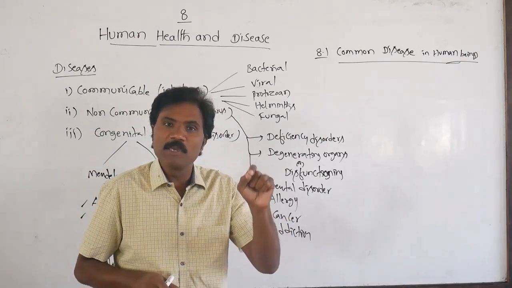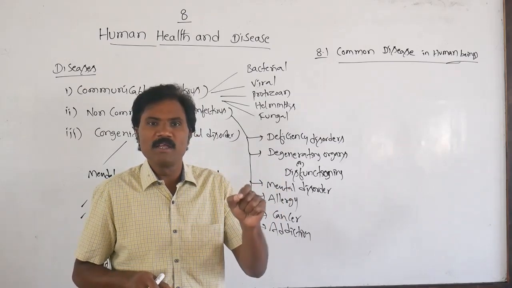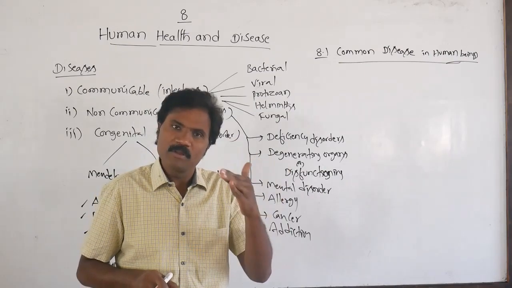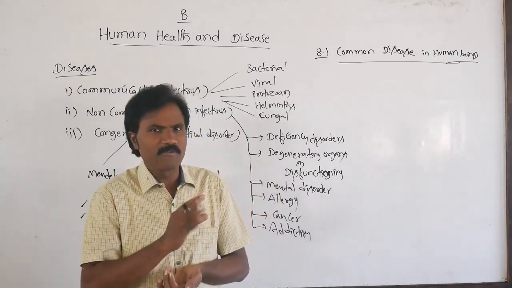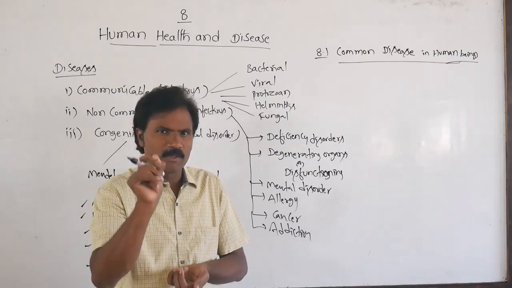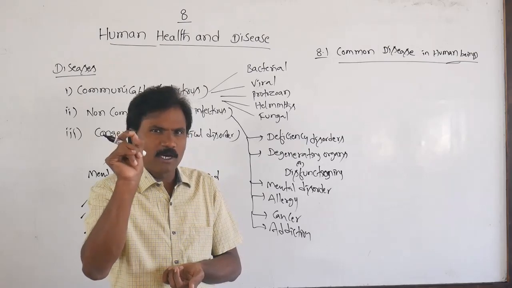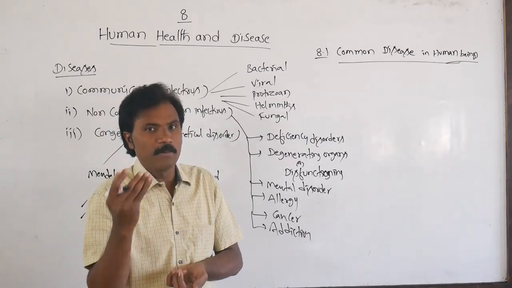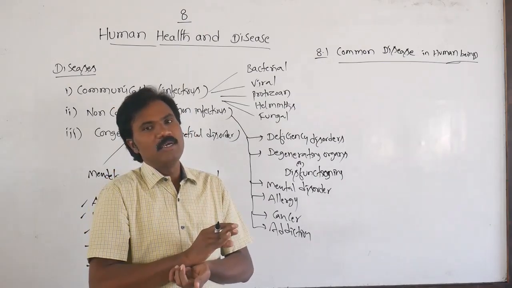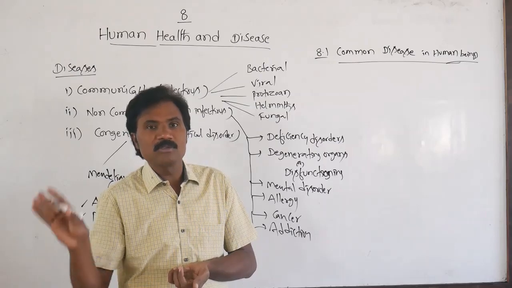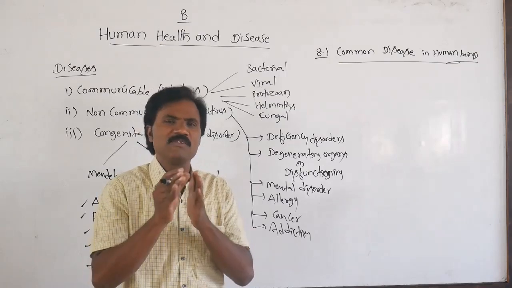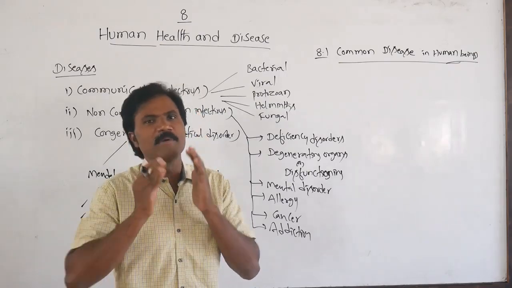How to control? If you keep our surroundings very hygienic, and maintain a balanced diet properly from time to time, then no problem, no disease will affect us. Sleep properly at a specific time in the night. Why? Because melatonin, one specific hormone, is released only during night time. If you sleep in the morning or afternoon, that is not good for health. It is released only at night, and then it reduces again in the morning. So if the hormones are balanced, then only the person becomes healthy.